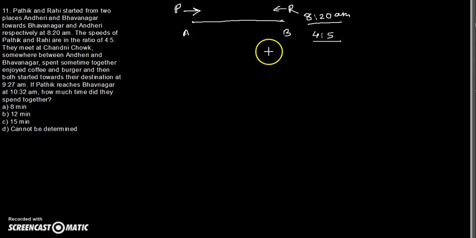They meet at Chandni Chowk somewhere between Andheri and Bhavnagar. So consider this point to be Chandni Chowk, represented by C. They spent some time together, enjoyed coffee and burger, and then both started towards their destination at 9:27 am. So they started at 8:20 am, at a certain time they might have reached, and then from this time till 9:27 they enjoyed their coffee. Or you can say exactly at 9:27 they started for the respective destinations.